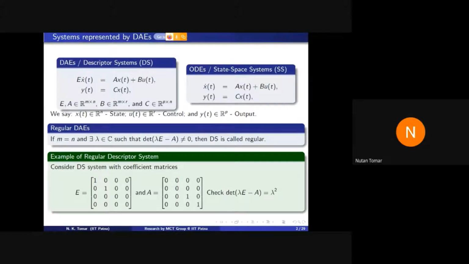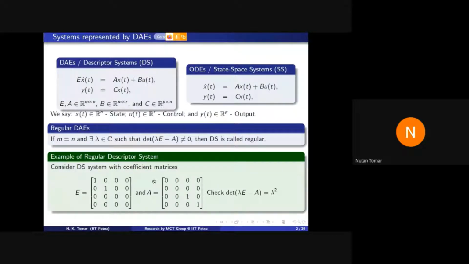We have seen some examples, and remember the fact that nowadays some automatic modeling tools return us the system underlying physical situation in form of DAEs, descriptor form.